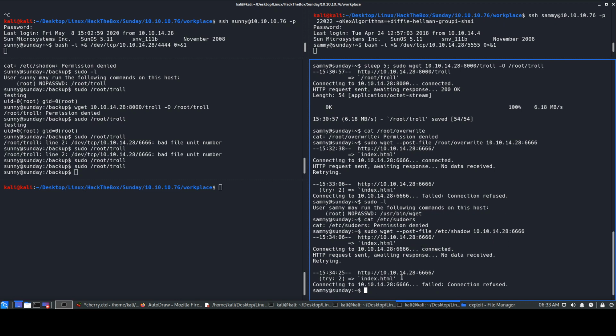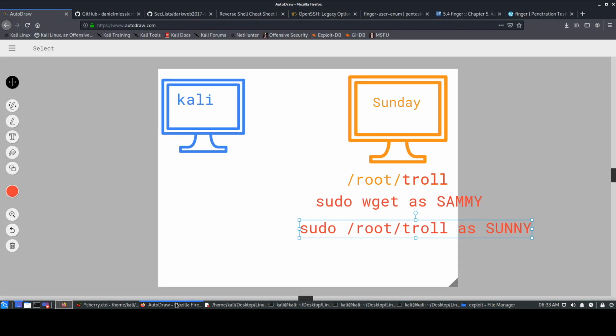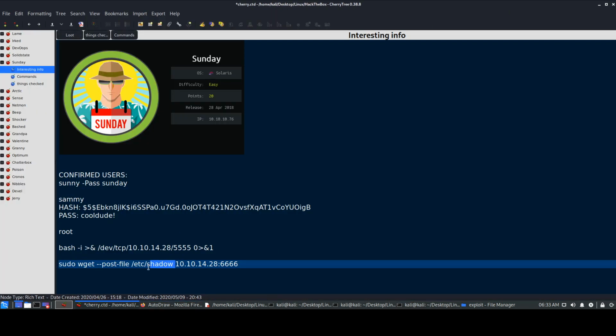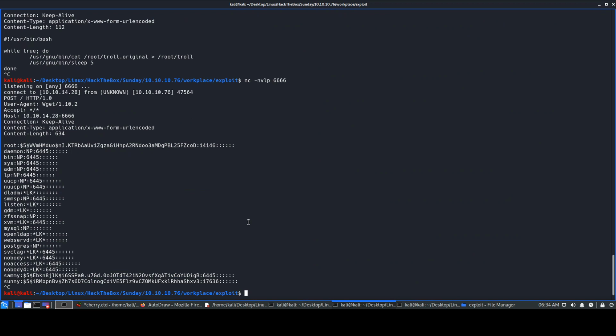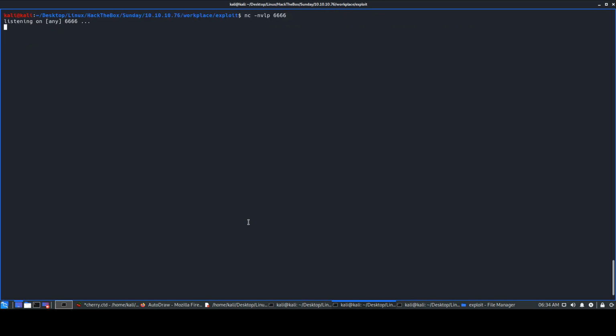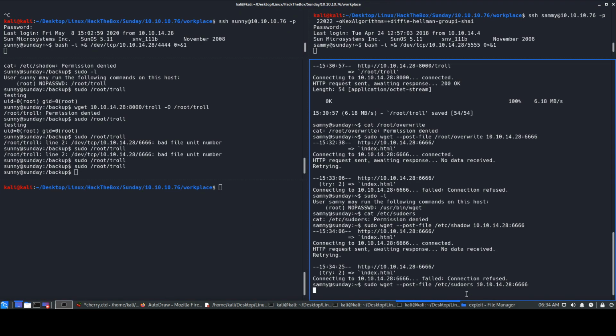Another thing I want to show you all is the etc sudoers file. So we can take this sudoers and copy it, paste it. Okay, so we need to set up this connection again. Just clear this. Okay, press enter.